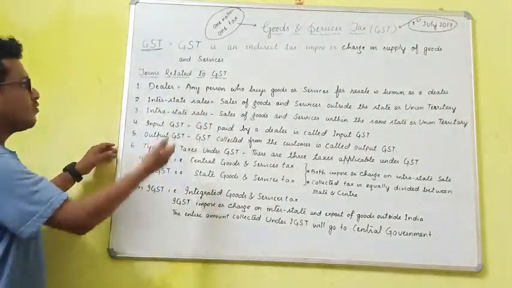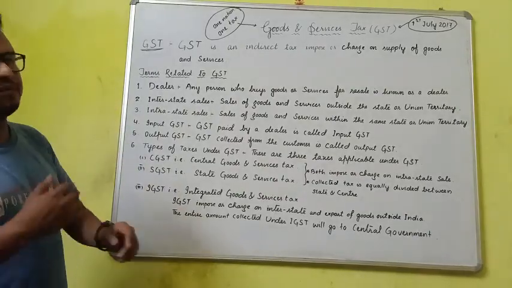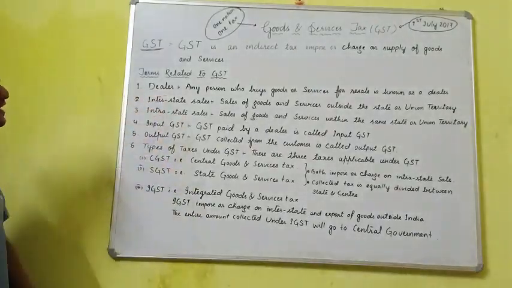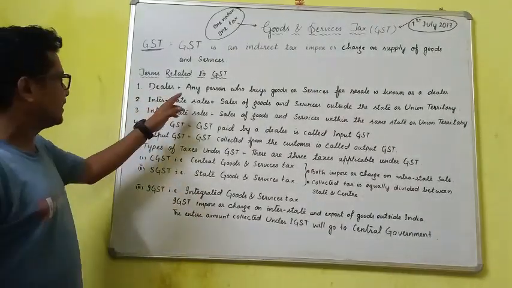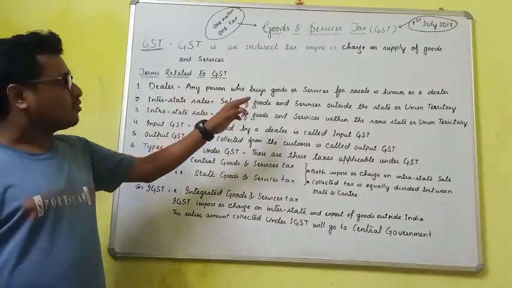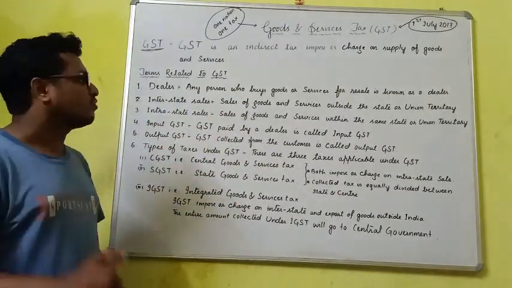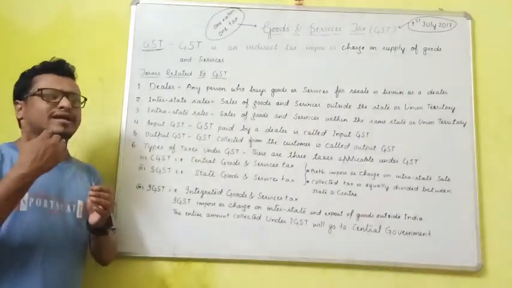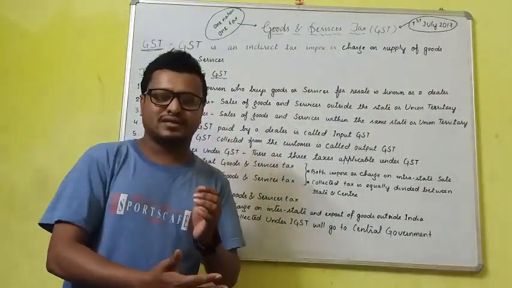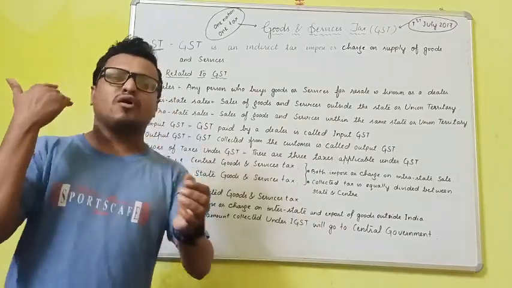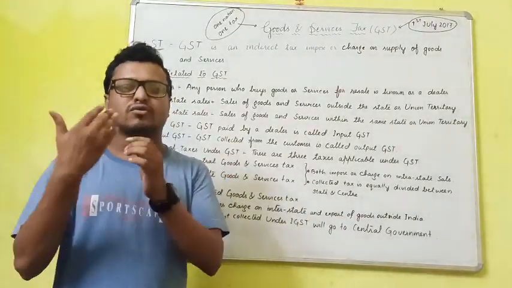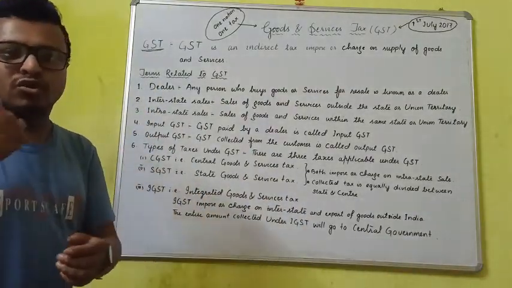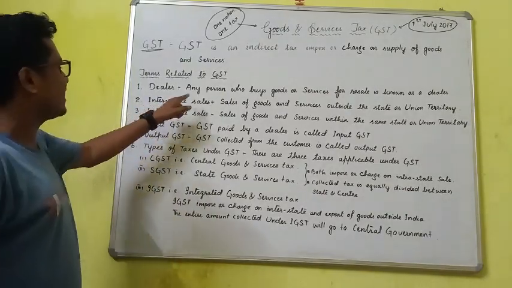And when we start the GST, we must know some terms that are related to GST. In that case, the first term is dealer. So, who is a dealer? Actually, any person who buys goods or services for resale is known as a dealer. Then come to the next thing: when a dealer buys something, he must do the business. He must go to another state, or he must sell the article or good in his own state. So when the person goes to another state to sell the object, that is called interstate sales.